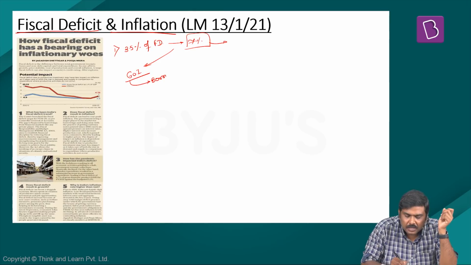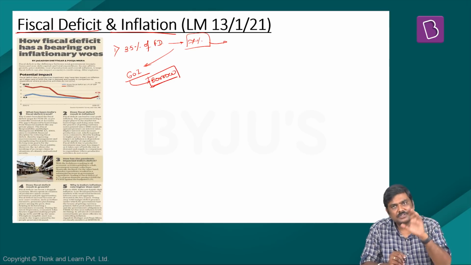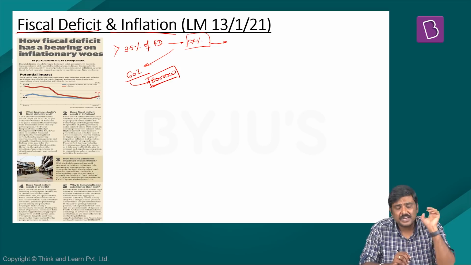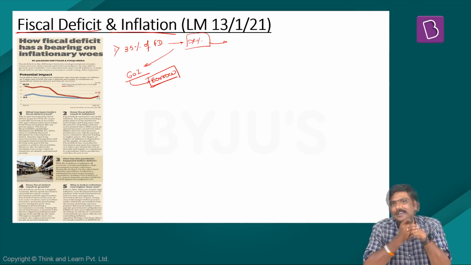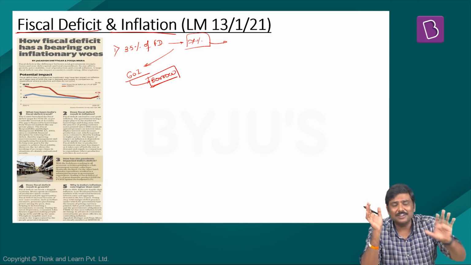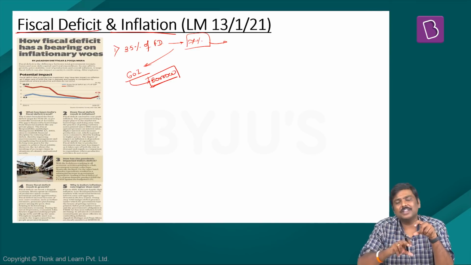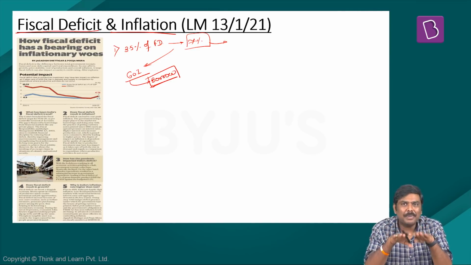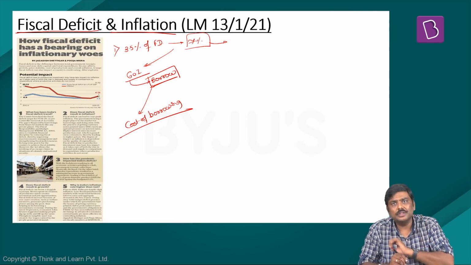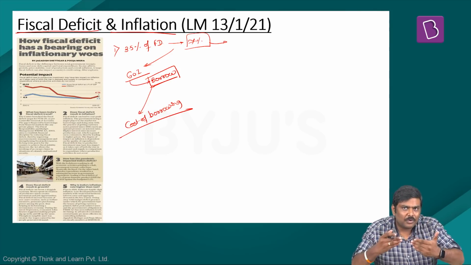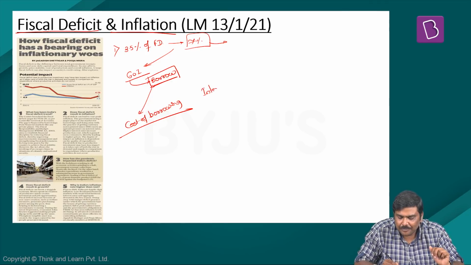Not only this, as a result of this higher fiscal deficit, Government of India is forced to borrow from the market. Now, this article discusses what is the impact of such borrowing by Government of India in the market. First and foremost, please understand this. Government of India is one of the biggest borrowers in the domestic market. In the current financial year, Government of India is going to borrow much higher because of the pandemic-related stress in the finances of the government. As a result of this, the overall cost of borrowing is expected to increase. Not only this, because Government of India is going to borrow more from the market, the interest rates in the market are expected to rise.